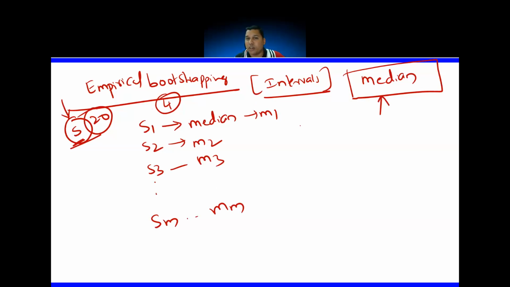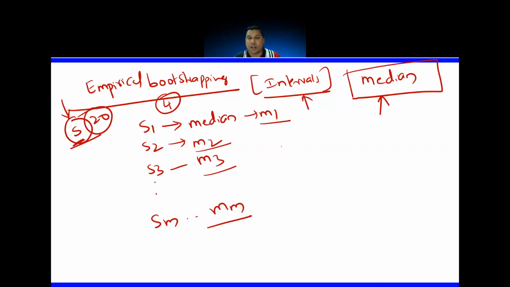My goal is to represent the population parameter in interval form, right? So S1's median is M1, S2's median is M2, S3's median is M3, and so on. I have different medians. Now arrange these medians in increasing order.